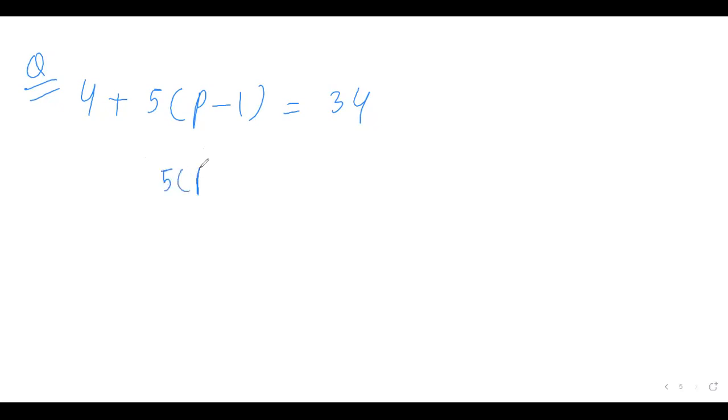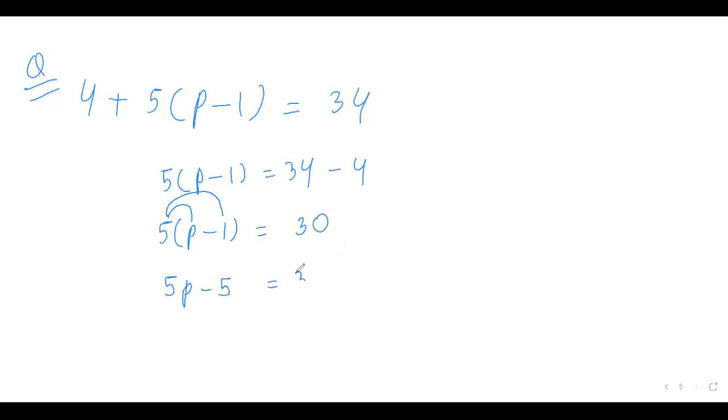So you have shifted 4 to the other side. What did you write on the other side? Ma'am, 34 minus 4. Okay, this is correct. Then 5 bracket p minus 1 bracket is equal to 30. Then I have written 5p minus 1 is equal to 30. No, no, no, that is wrong. 5 has to be multiplied by p and 5 has to be multiplied by 1. So 5p minus 5 is equal to 30.